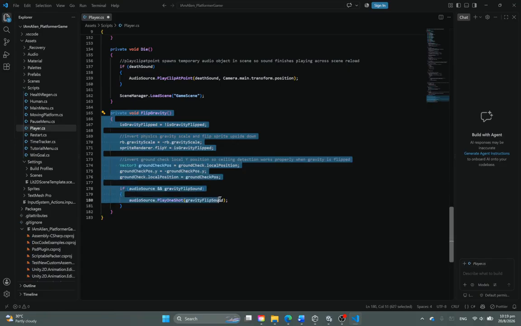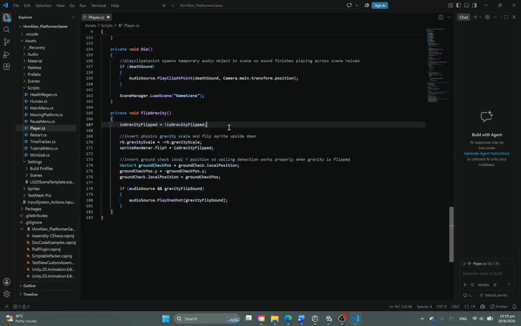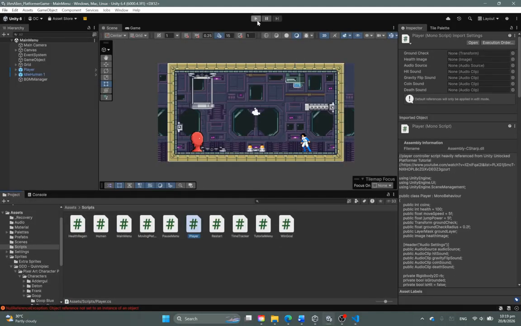And this is the flip gravity function. So this function basically flips the player's gravity, and along with that flips the sprite, which makes it look like the player is actually flipped in the gameplay. And then it inverts the ground check so that the ground check is at the player's feet when it's flipped in this case.